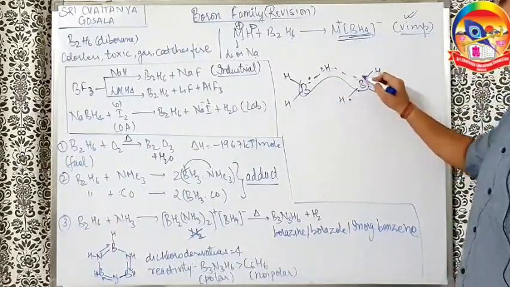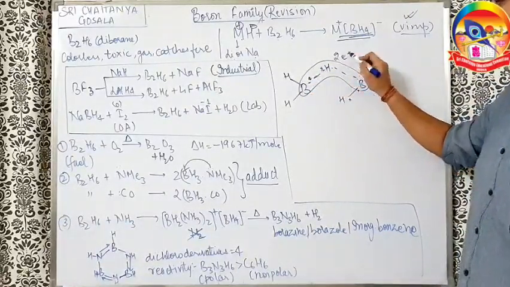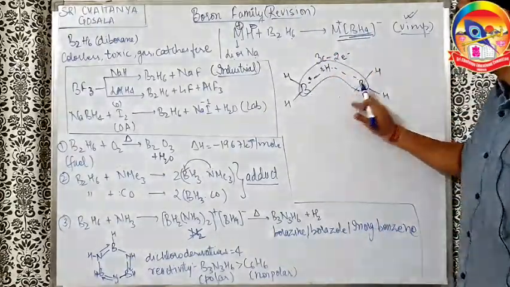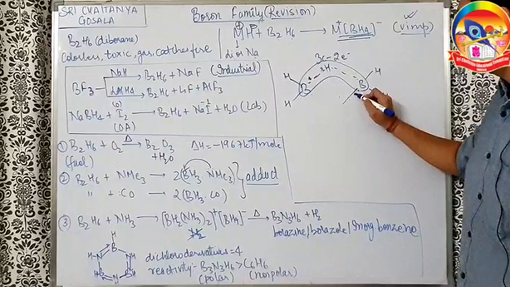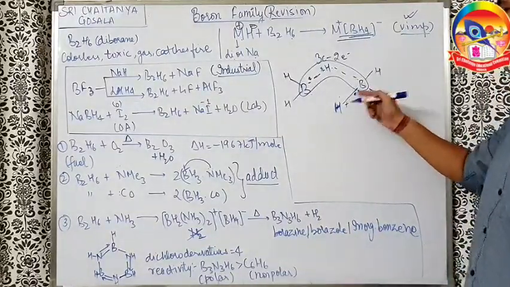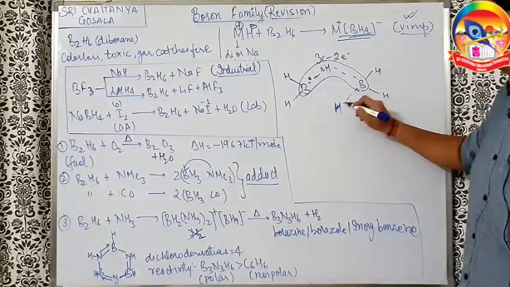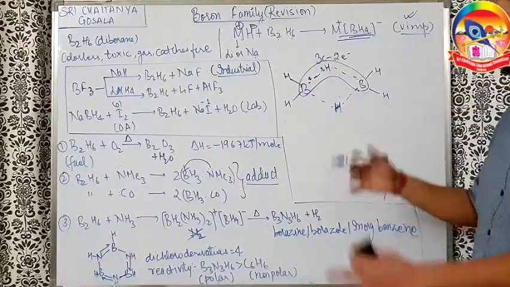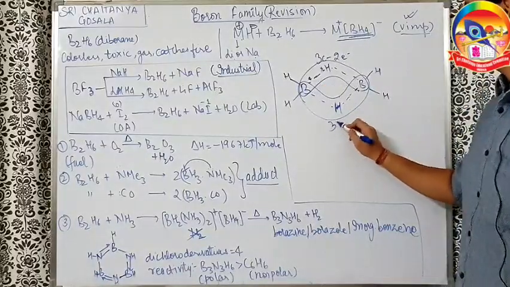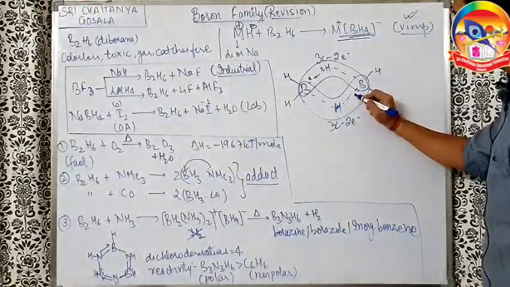So you can understand now, this becomes a 2 electron, 3 center bond. So, 3 center, 2 electron bond. Similarly, this hydrogen also had only 2 electrons with him after making the bond. We have to understand, only 2 electrons are there, 1 of boron, 1 of hydrogen. This hydrogen also sacrifices these electrons and makes a partial bond with the next boron, and this is also a 3 center 2 electron bond. Why? Because there are 3 centers and only 2 electrons.